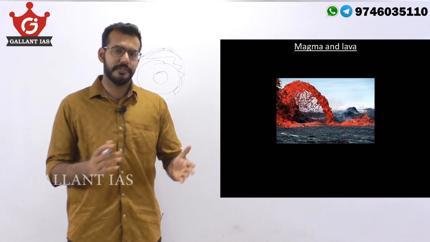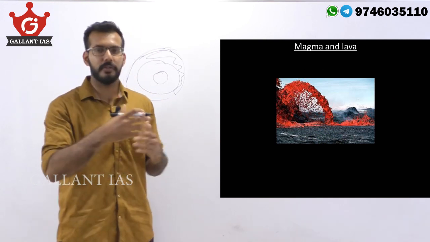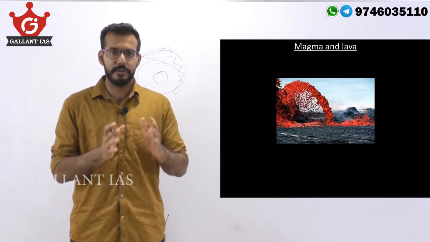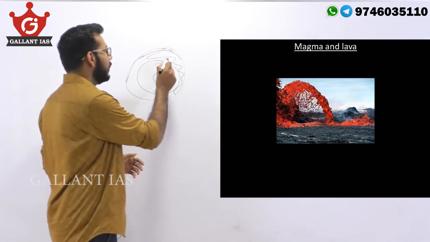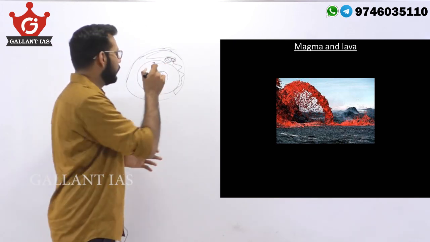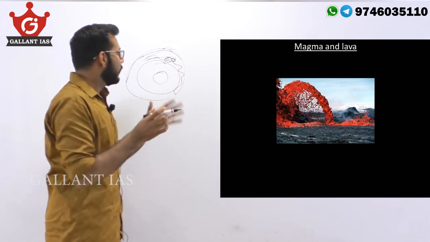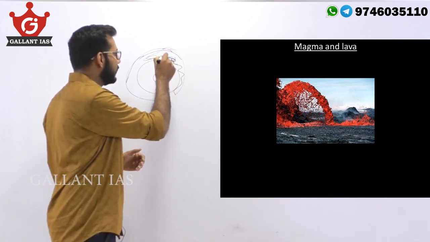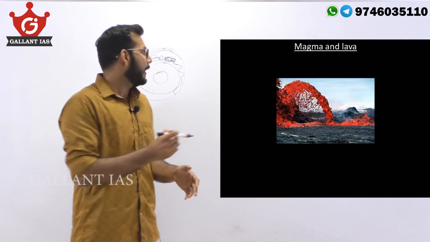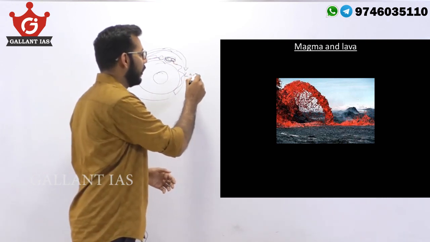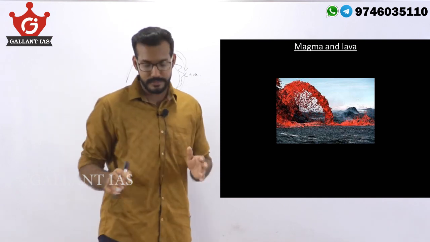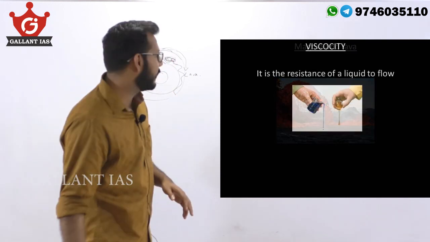Now, there is a subtle difference between magma and lava. We quite often use them interchangeably, but we need to remember there is a simple difference. The fluid molten rock which is found within the earth's crust is called magma, and when it is poured out onto the surface of the earth, we call it lava. That is a simple difference, but you need to remember it for conceptual clarity.